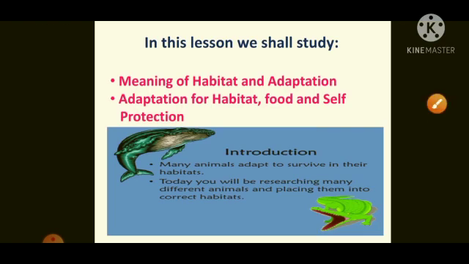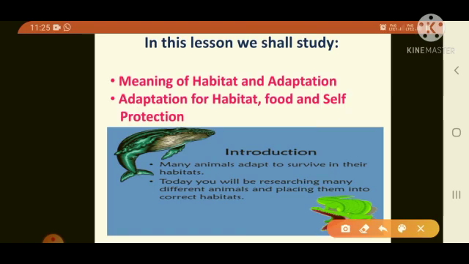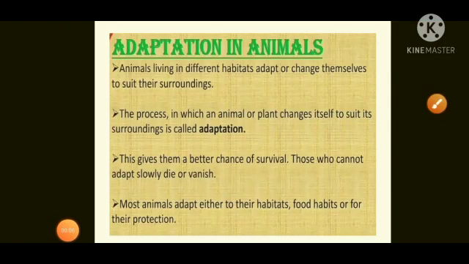Children, in this lesson, we shall study first point, meaning of habitat and adaptation. Second point, adaptation for habitat, food and self-protection. Children, first I read the introduction part, okay? First point, many animals adapt to survive in their habitats. Second point, today you will be researching many different animals and placing them into correct habitats. So, this is part 1 of this chapter 8.